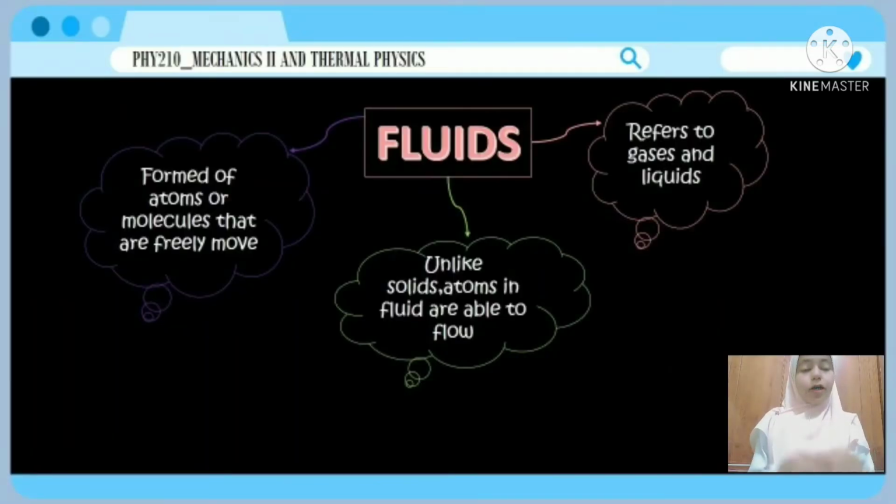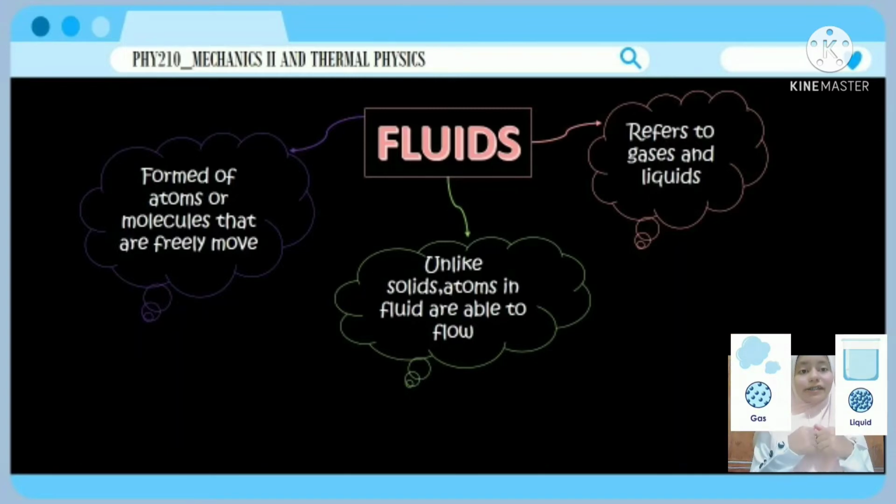What is fluid? Fluid refers to gases and liquids. It is formed of atoms and molecules that are free to move. Unlike solids, atoms in fluids are able to float. Liquids are incompressible, assume the form of their containers and have a fixed volume, while gases are compressible, assume the shape and volume of their containers. This is an example of liquid and gas conditions.